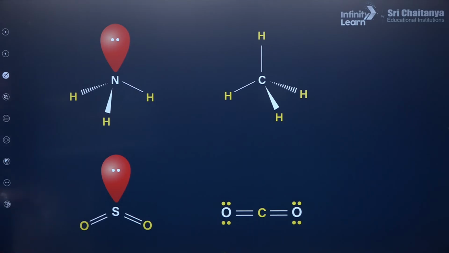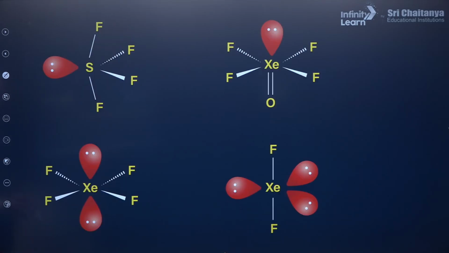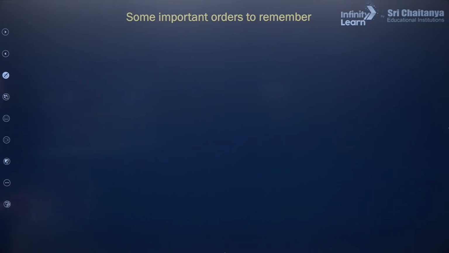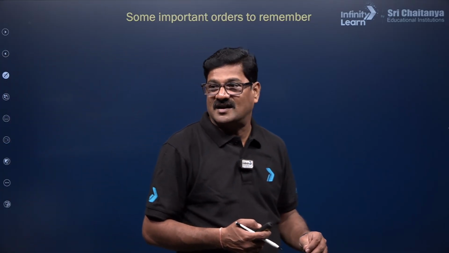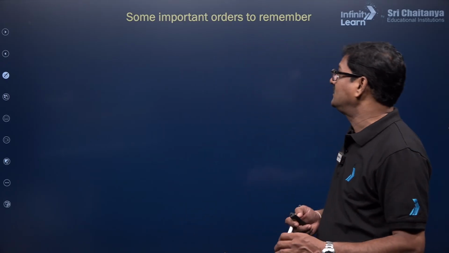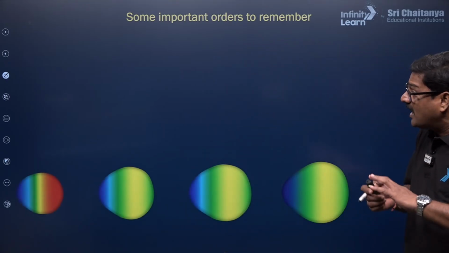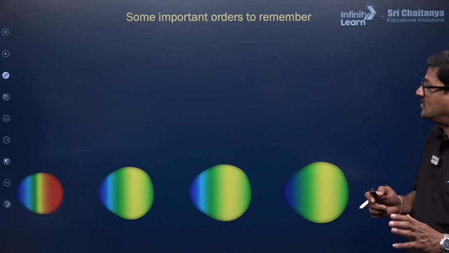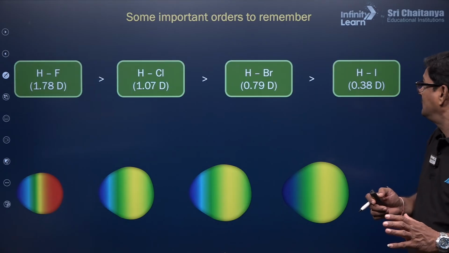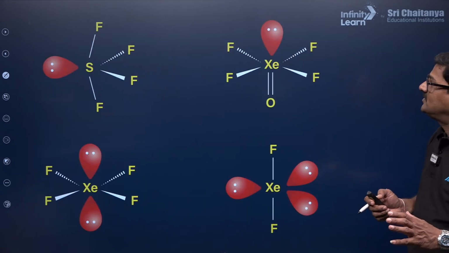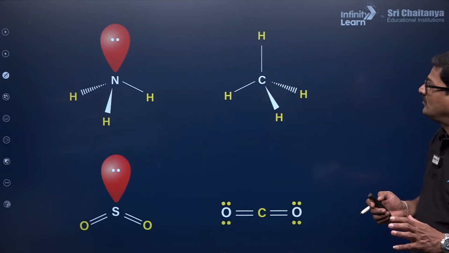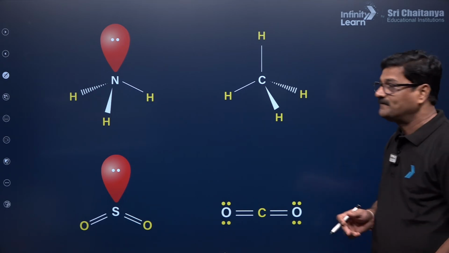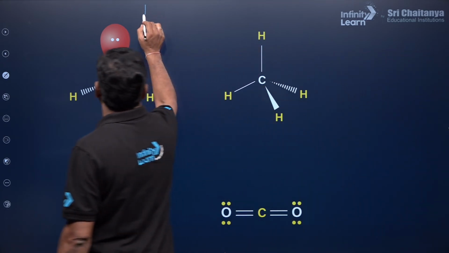And also you can see sulfur dioxide, and bond polarities we can also see. We'll discuss some important orders we have to remember as far as the NEET examination is concerned. It's very important here. And the polarity of the molecules, let's talk about the polarity of the molecules. So, what is the meaning of polarity? So, coming to the dipole moment. So, this is about the dipole moment.